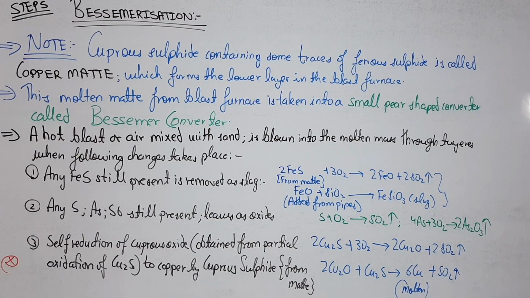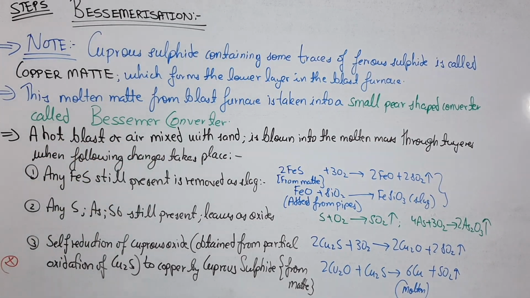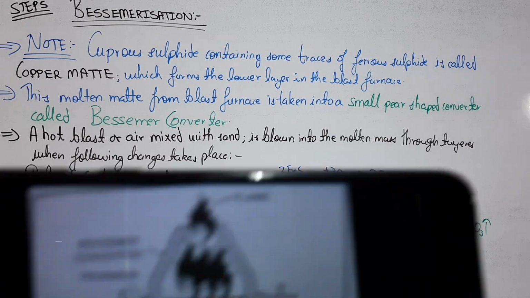So now after doing the smelting, we are doing the 5th step of the extraction of copper, and it is known as bessemerization. Why is this process known as bessemerization? Because this is done in the special converter which is known as Bessemer converter. It is written over here, Bessemer converter. And how does it look like? Just have a view.